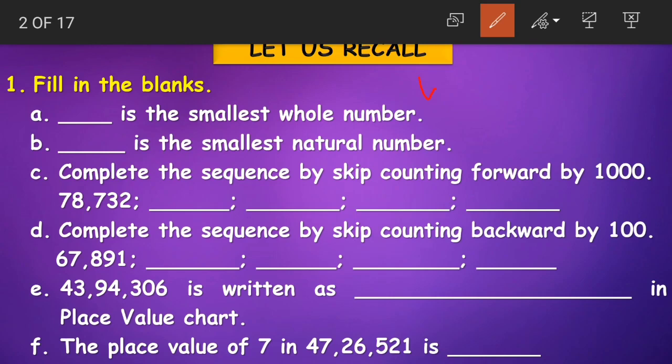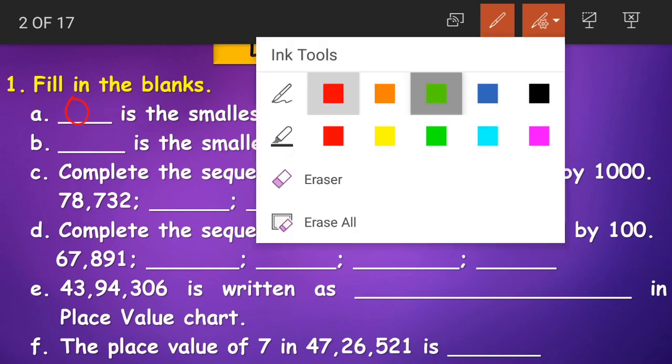Now coming to whole numbers, what are whole numbers children? Whole numbers start from 0, 1, 2, 3 and so on. All these numbers are called whole numbers. Now what is the smallest whole number here? 0, right. So 0 becomes the smallest whole number.